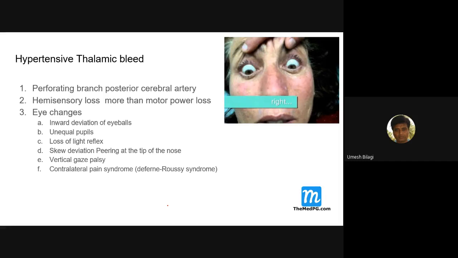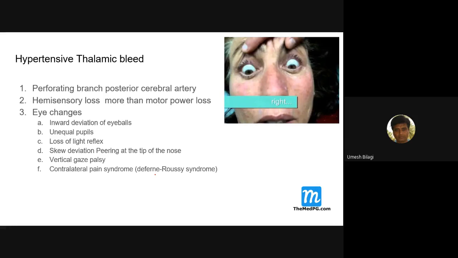Okay. So horizontal gaze palsy is seen in locked-in state. That is a disease at the pons. Here, vertical gaze palsy is a disease at the thalamus. These things can be MCQs.